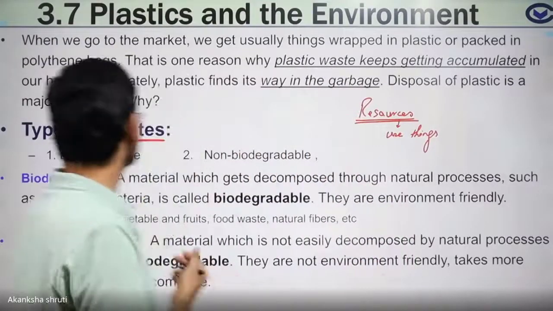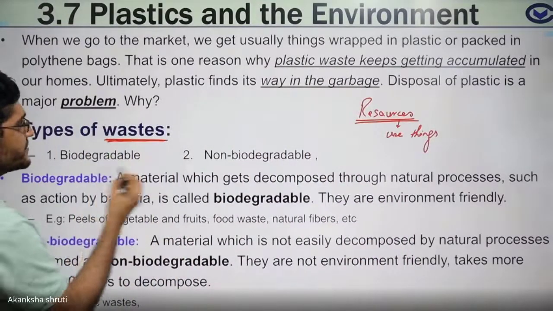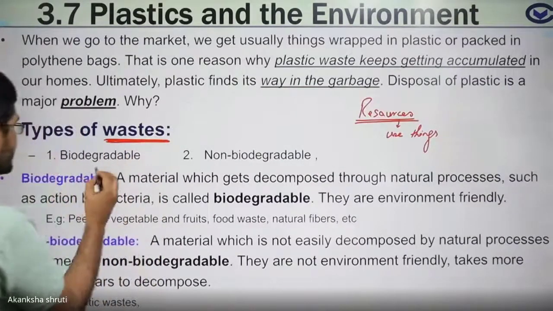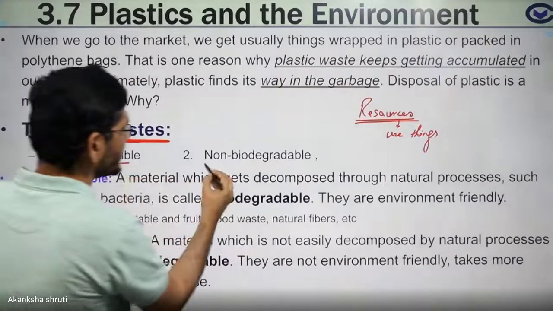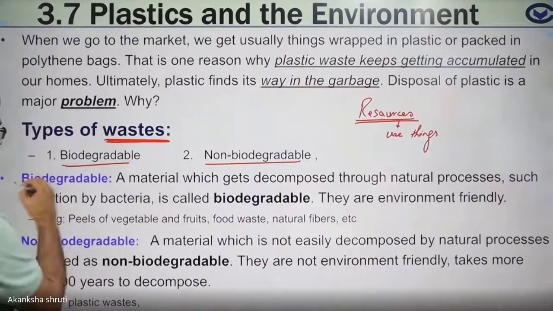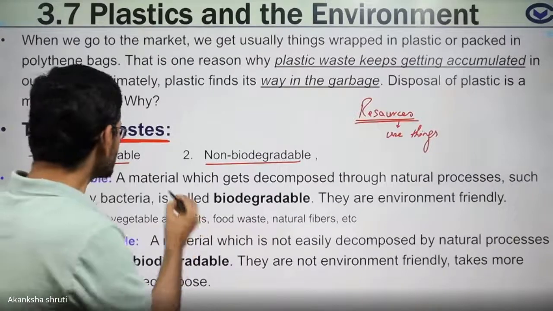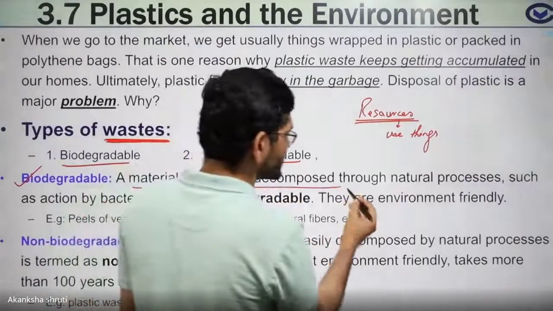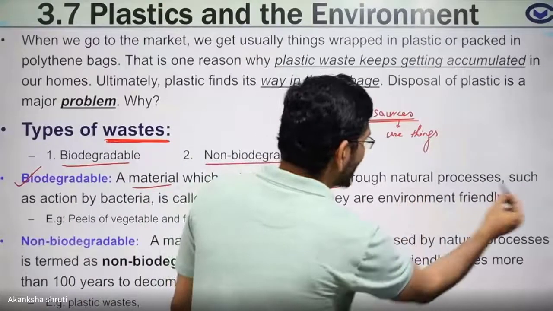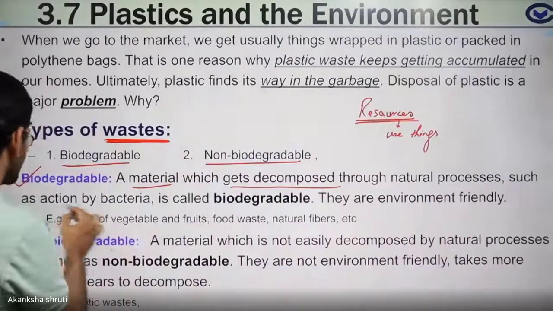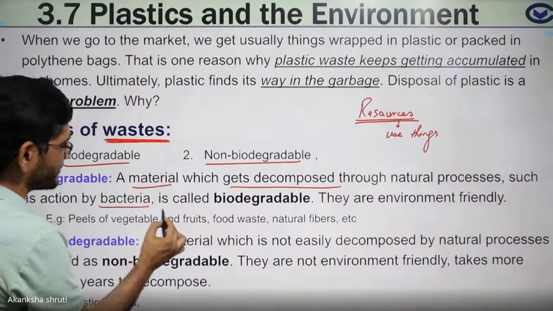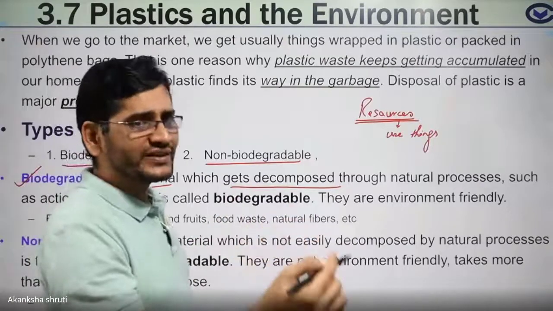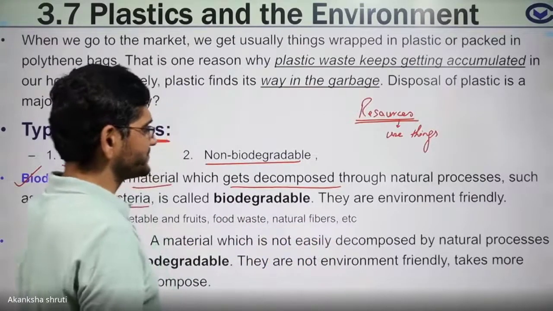Let us see this. Non-useful things are called waste. They can be biodegradable or non-biodegradable. Biodegradable are those wastes or materials which get decomposed through the natural process by the action of microorganisms, bacteria, fungus, and other things in a few years.